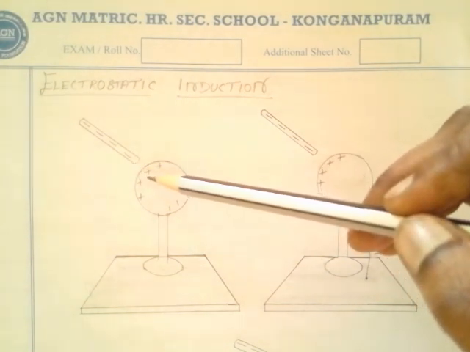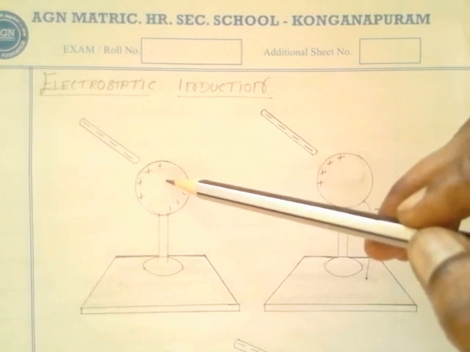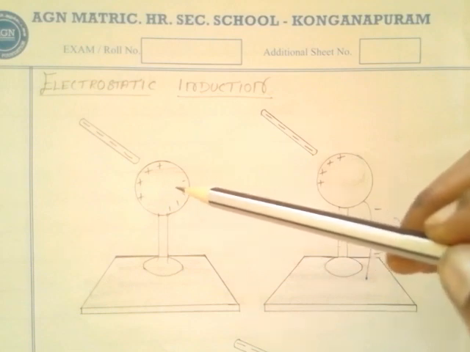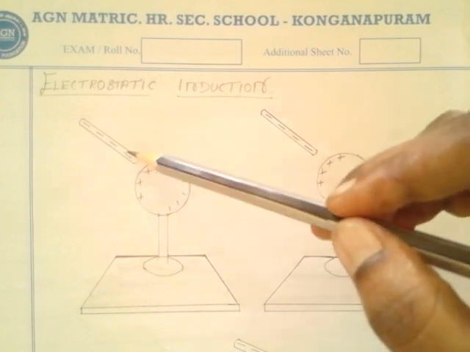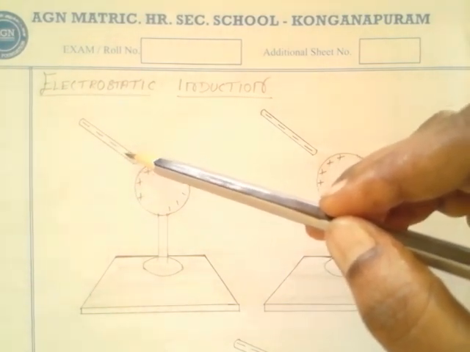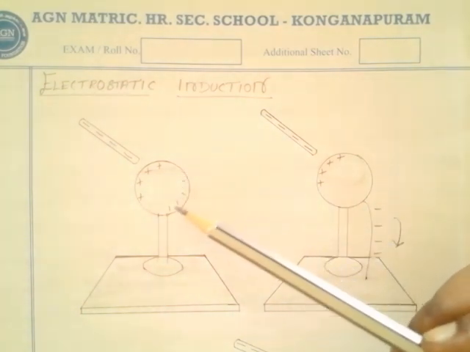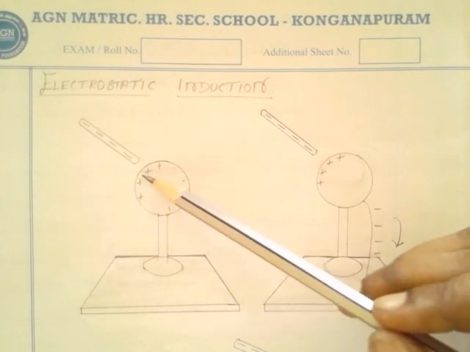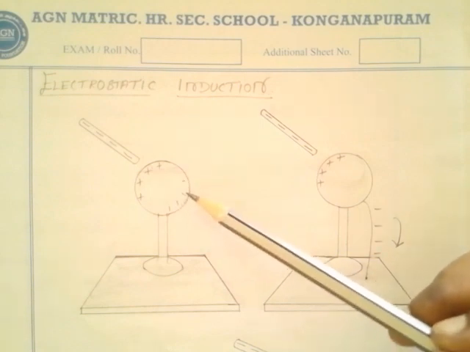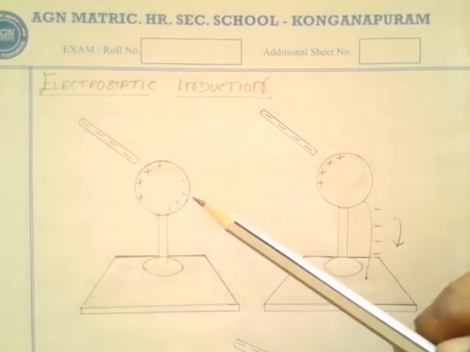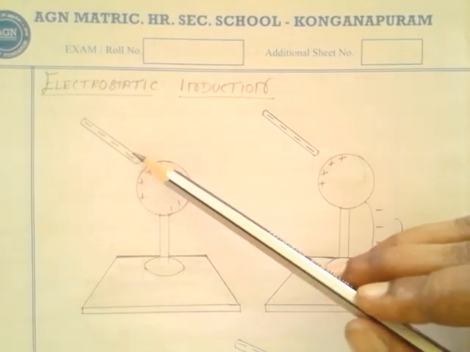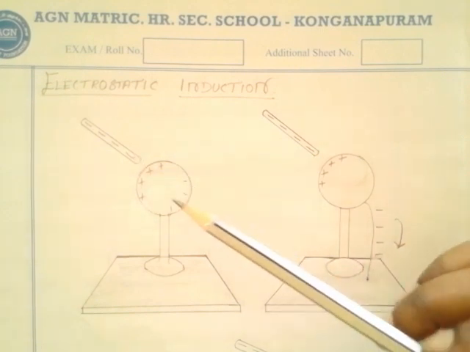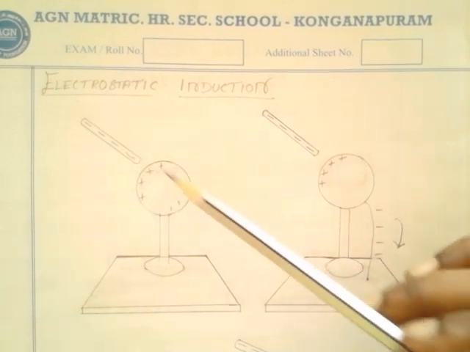Charges are induced in that conductor. Initially the free electrons present in the sphere, due to the negative charge from the rod, go to, or are distributed in, the part of the sphere opposite the charged rod, because between these negative charges an electrostatic repulsive force will be present.